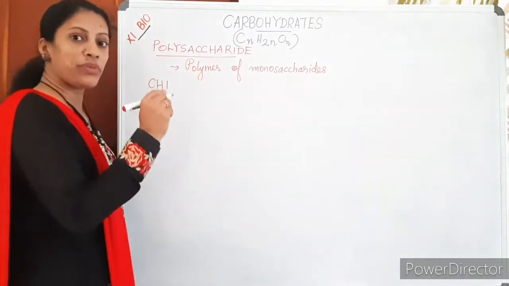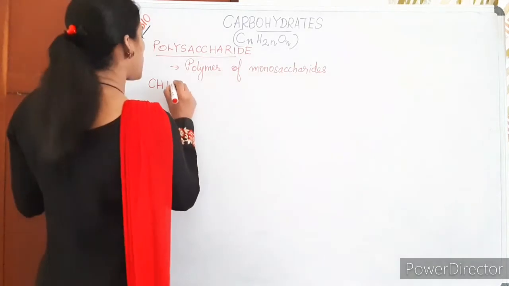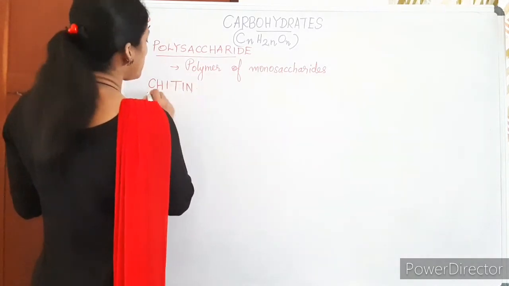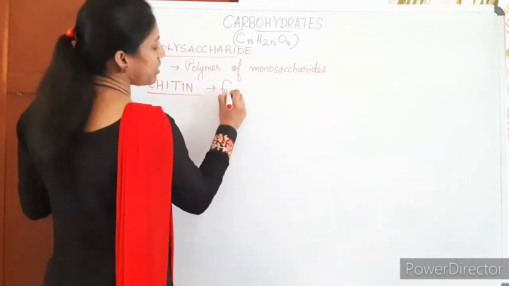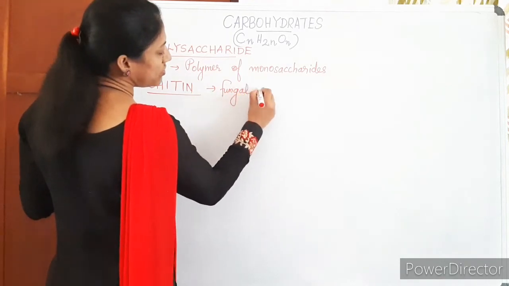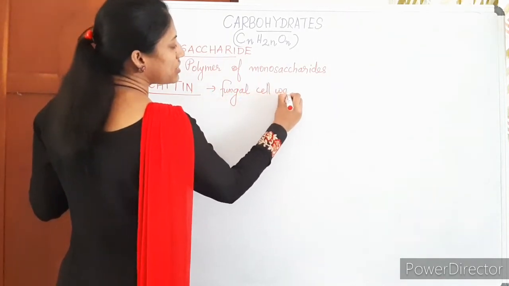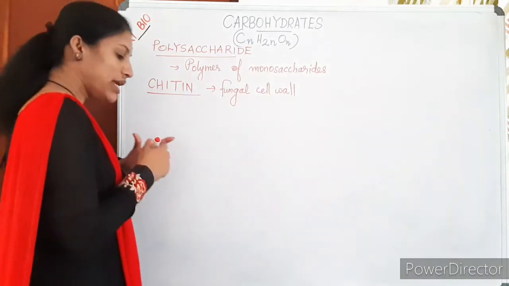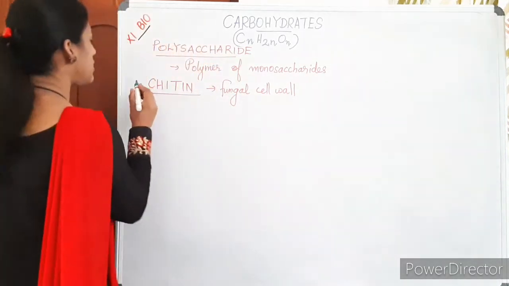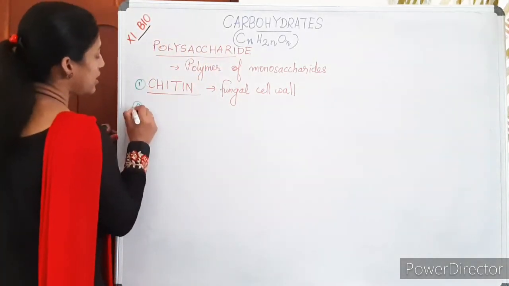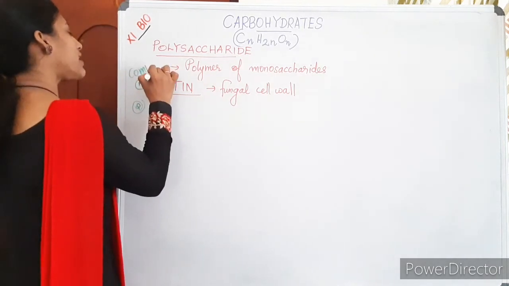And there is another important polysaccharide you are familiar with, that is chitin. This is a polysaccharide seen in the fungal cell wall. Chitin is considered a complex polysaccharide.